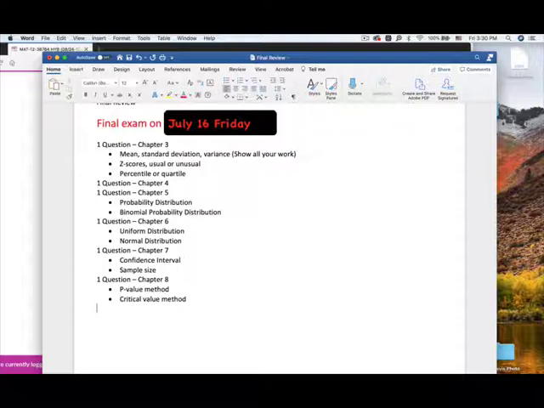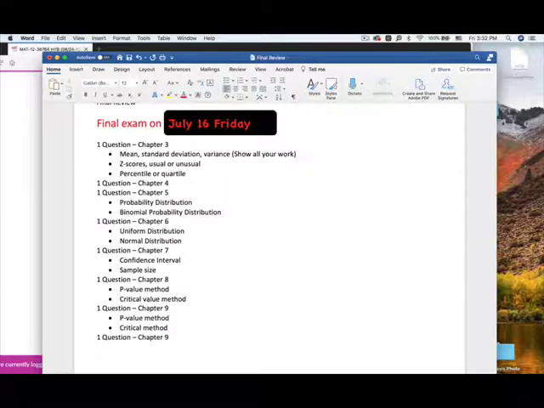Okay, and then you will have 2 questions from chapter 9. One question from chapter 9: you need to know how to do the hypothesis testing again using the p-value method or critical value method. And that's one question from chapter 9.